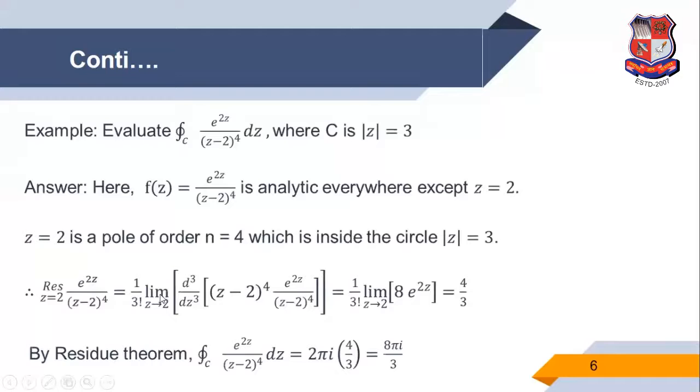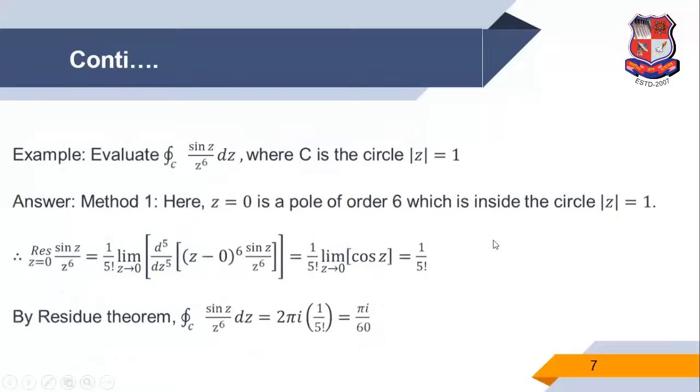So by the residue theorem, the integration over the curve C of e raised to 2z upon (z minus 2) raised to 4 dz is equal to 2 pi i into 4 by 3, which is 8 pi i by 3. This is the solution.